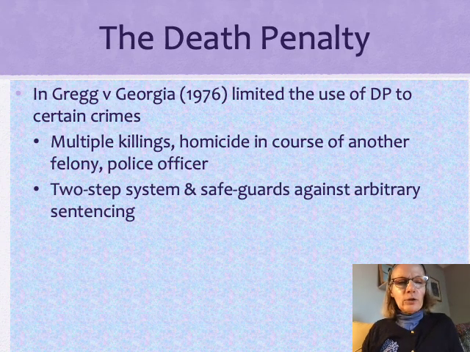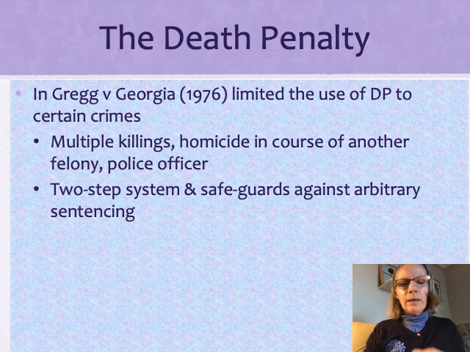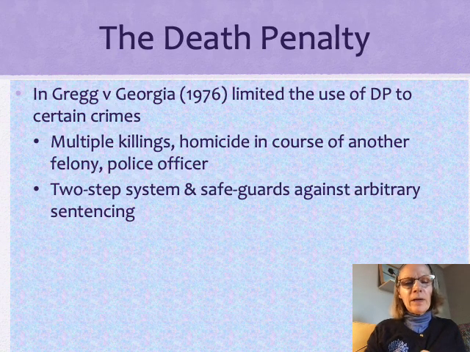Georgia had said that to get the death penalty, there were only certain offenses that were eligible for the death penalty: multiple killings, homicide in the course of a commission of a felony, the killing of a police officer. And Gregg had committed armed robbery and murder. Okay, so he murdered somebody in the commission of a felony and armed robbery, and that's what got him the death penalty.